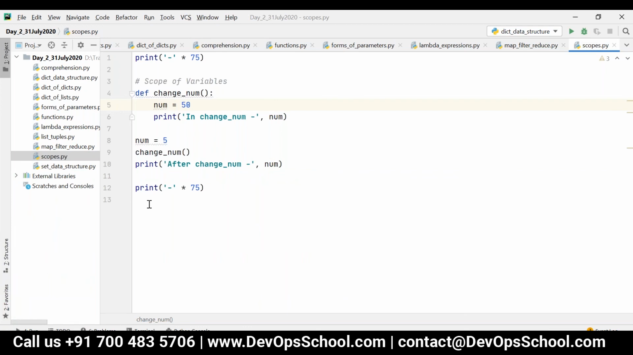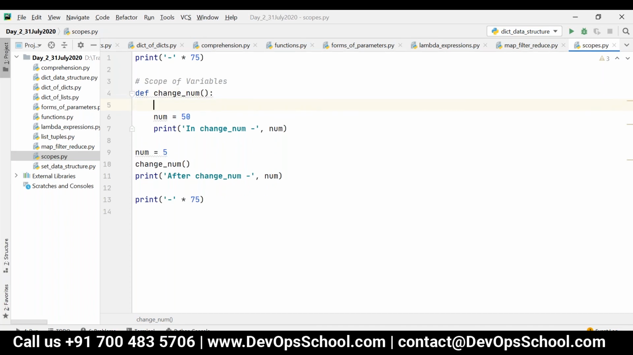Okay, now consider you want this value to be reflected even outside the function. That is, if you modify the number value of this particular variable, the same value should be reflected even outside the function. So in that case, before assigning the value, I have to declare it like this: global num.